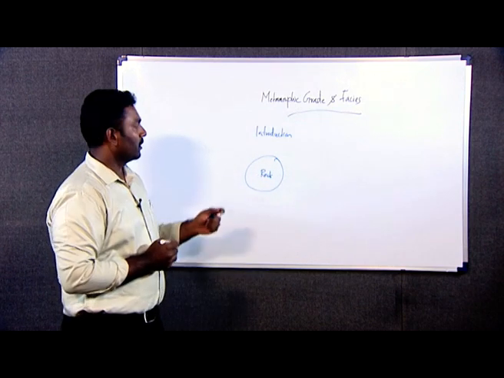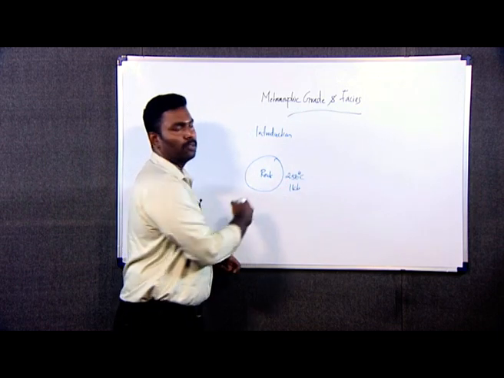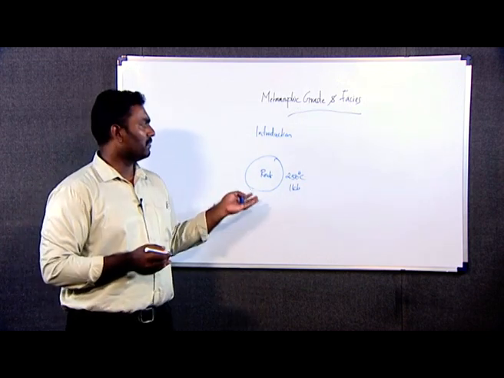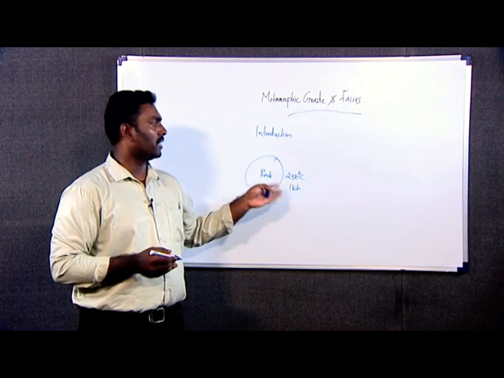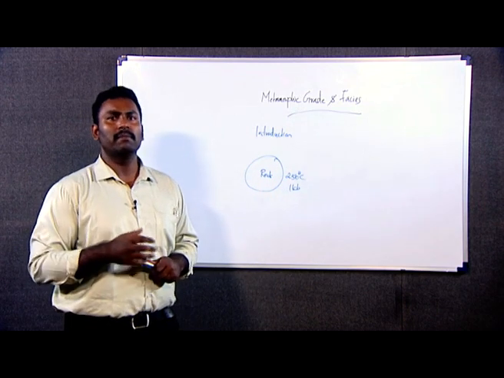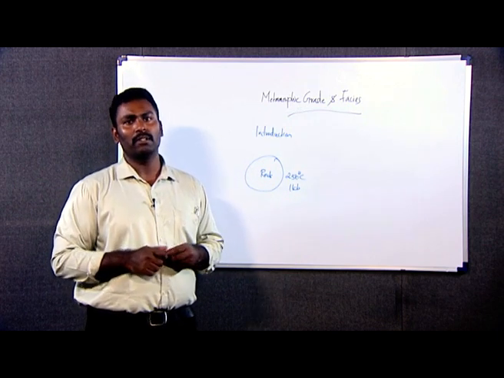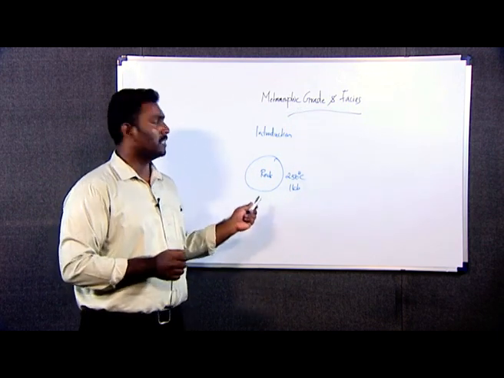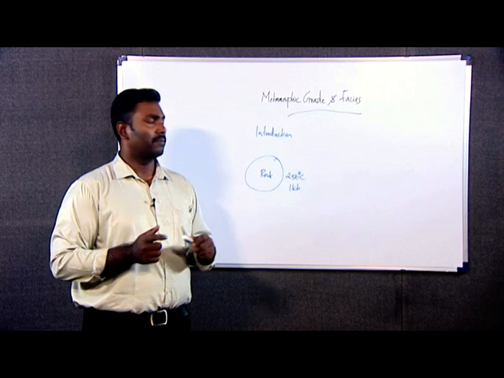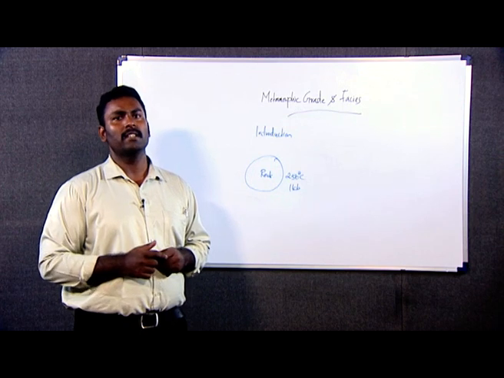about a rock which is formed under 250 degrees Celsius and 1 kilobar pressure. When we apply a temperature or a pressure which is different from this 250 and 1 kilobar pressure, the minerals present in this rock become unstable, and there is a possibility that the mineralogy and the texture of this rock will change. That change in the mineralogy and texture of the rock under the influence of a change in temperature and pressure, typically different from those of its original formation, is known as metamorphism.